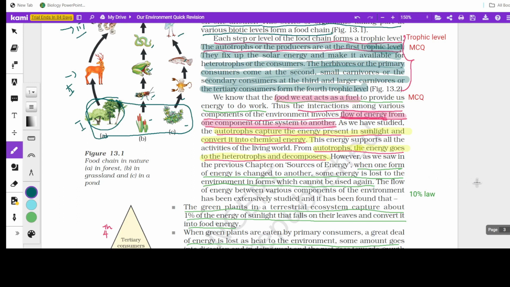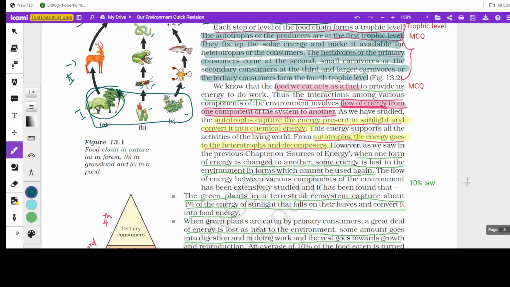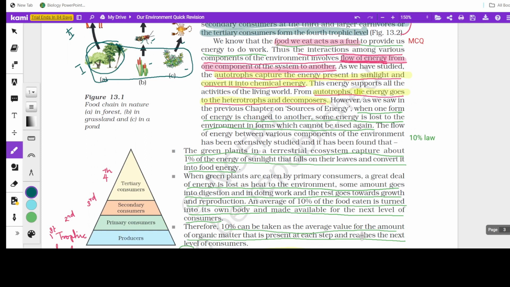See what I have marked in green line, from this till this talks about the 10% law. And don't get scared. You need not learn the whole thing by heart. You have to understand that one form of energy is transferred to other and a small amount of energy is lost. It comes like this.